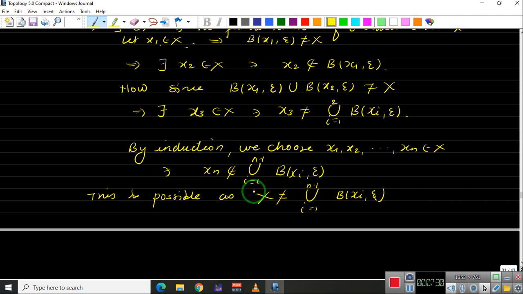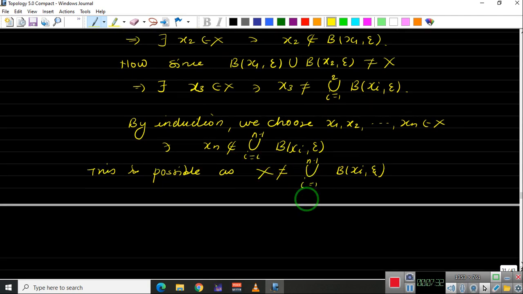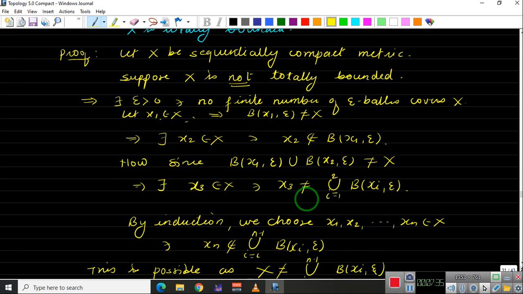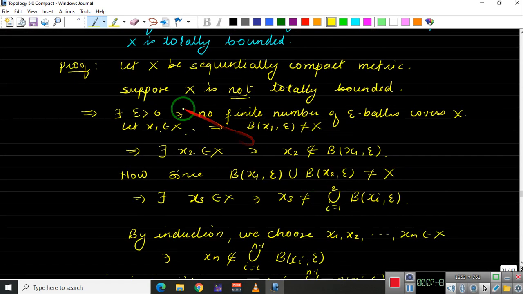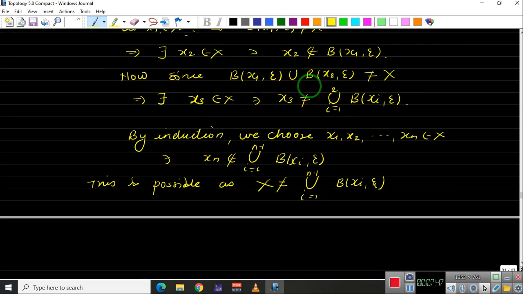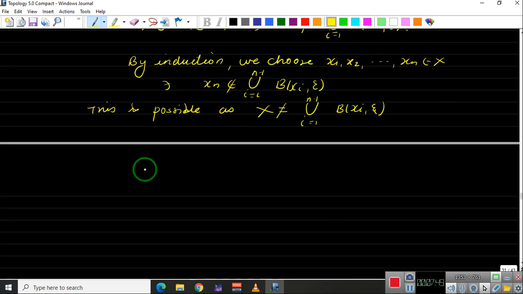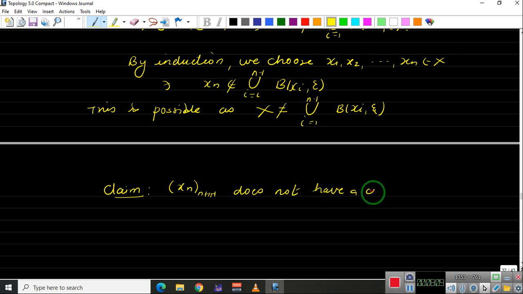So we got a sequence xn here. Since we have assumed that X is not totally bounded, what we expect is that this xn will not have a convergent subsequence, and that will be the contradiction to our fact that X is sequentially compact. So let us claim that this sequence xn, the way we have generated it, n belonging to the natural numbers, does not have a convergent subsequence.